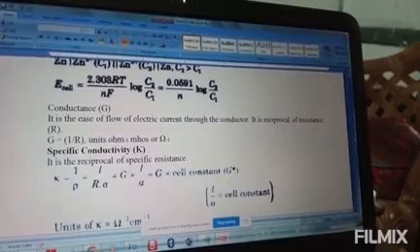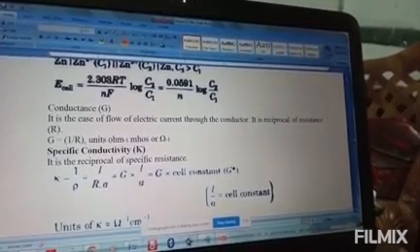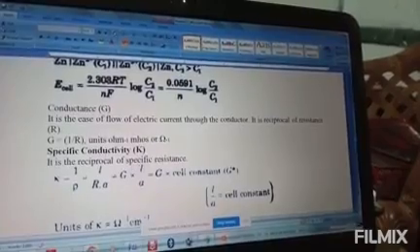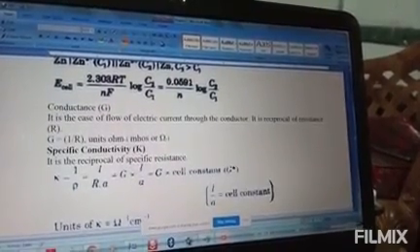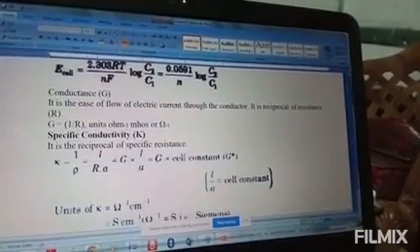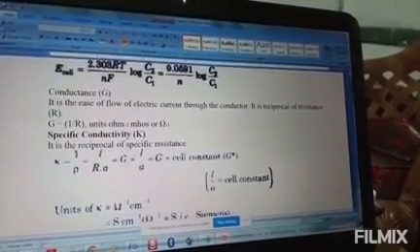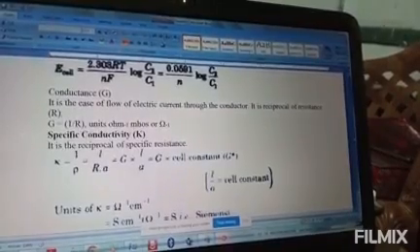Now let us see specific conductance K, kappa. The reciprocal of specific resistance we call kappa. G equals 1 by R, as we have already discussed.